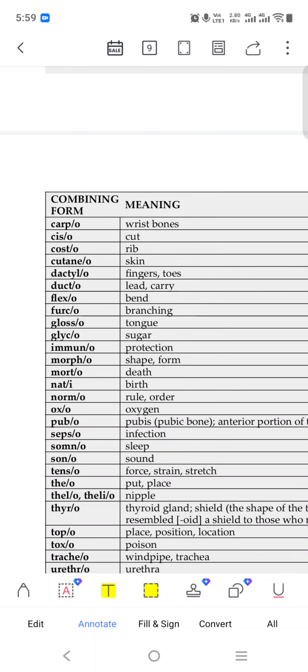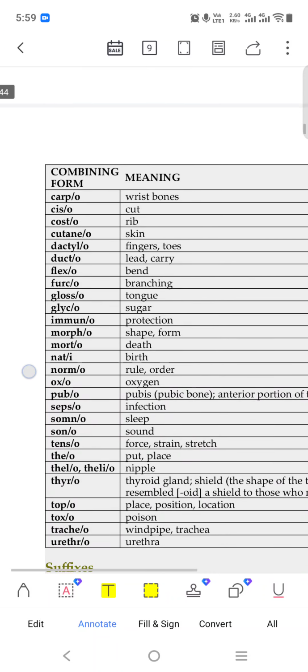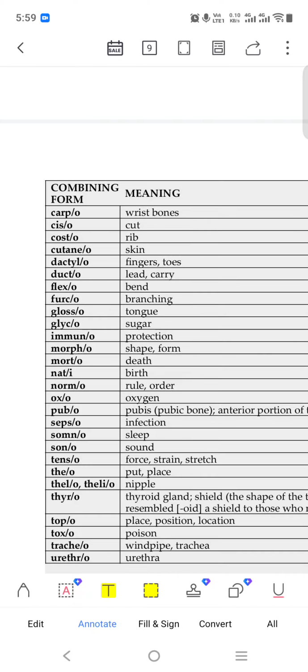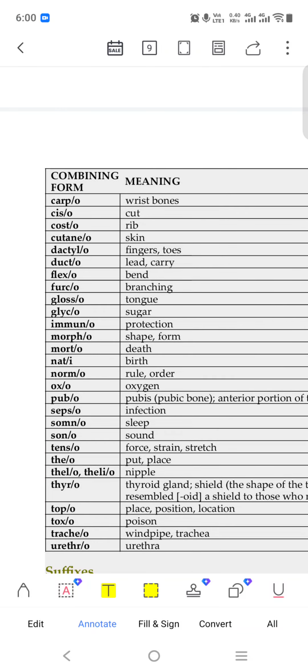And flexo means bend. Flexion, in extension we say, flexo means bend. Furco, it is branching. Glosso, it is tongue. Glyco means sugar, like we say hyperglycemia. The glyco word comes in this.